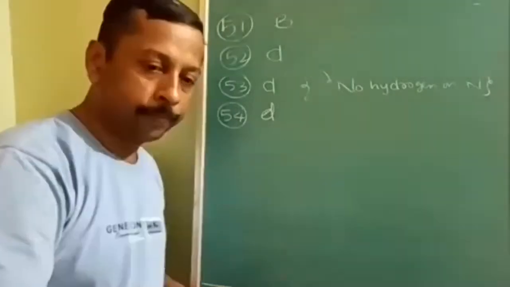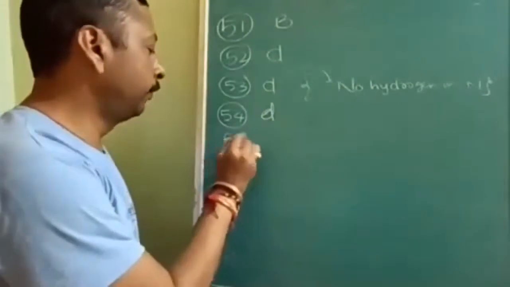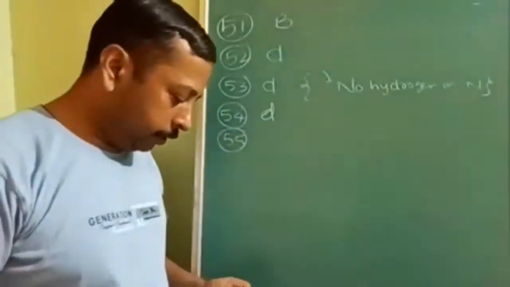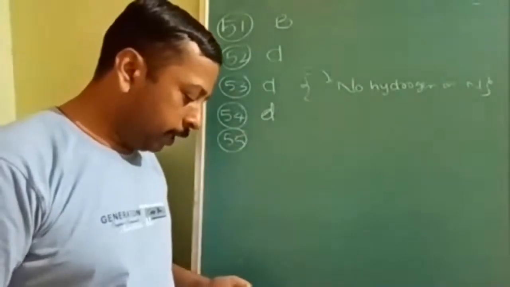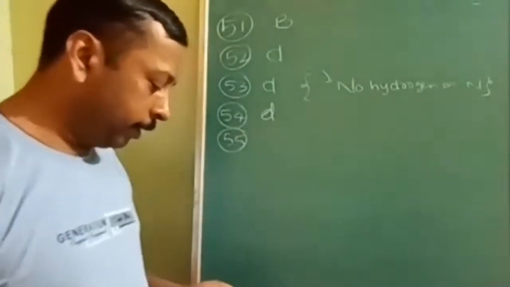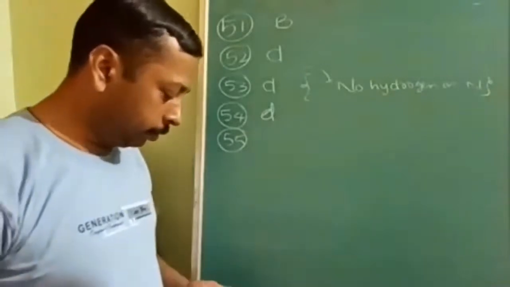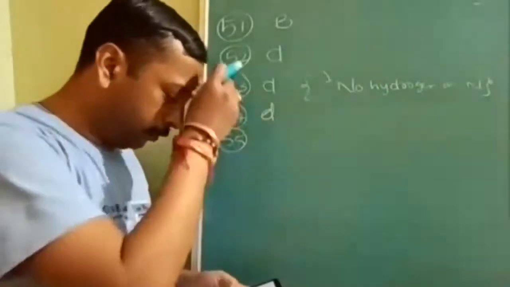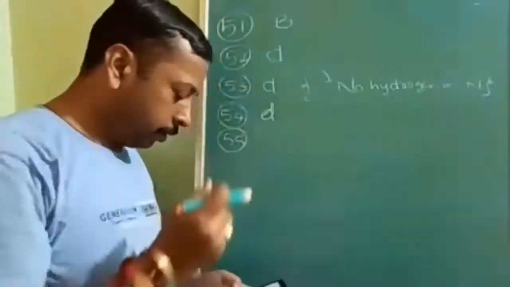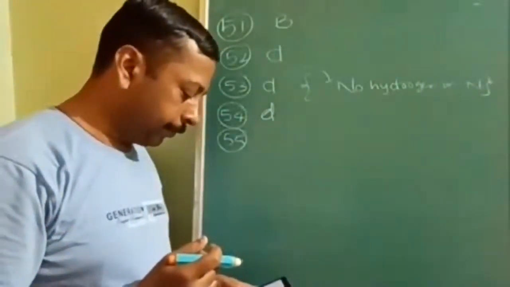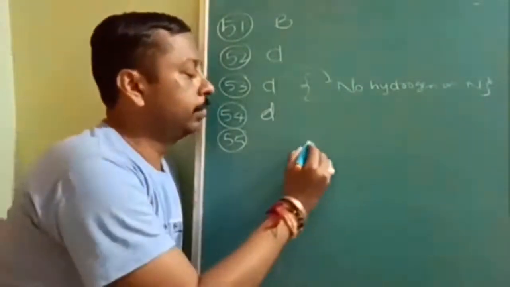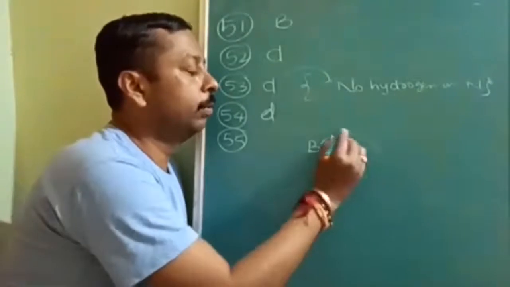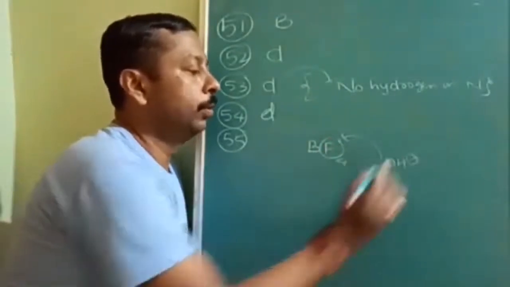Okay. Next question is the 55th question. The species that is not present in aqueous solution of BF3. Aqueous solution of BF3 means H2O. So in the aqueous solution, what happens? Fluorine will be replaced one by one. Fluorine will be replaced by the OH minus.